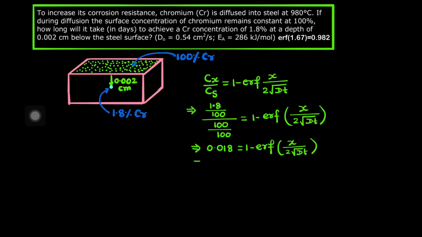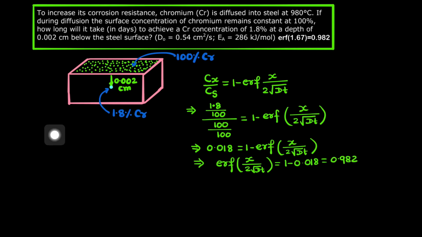So from that we can easily say that error function of x by 2 root Dt will be equal to 1 minus 0.018, and that is equal to 0.982. And already we know that error function of 1.67 is 0.982.